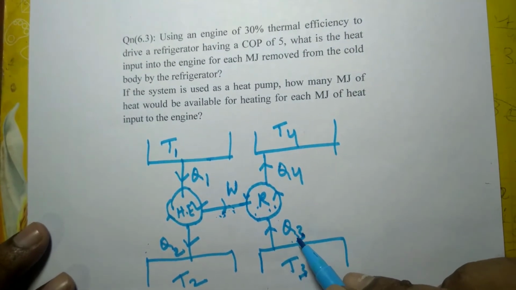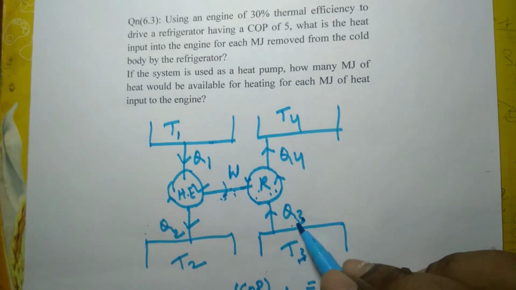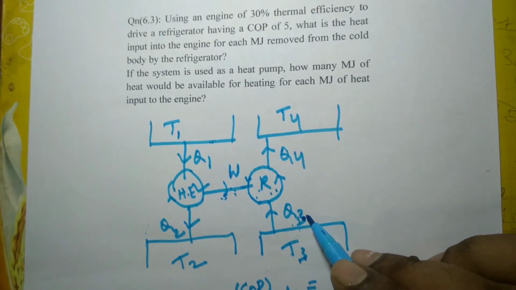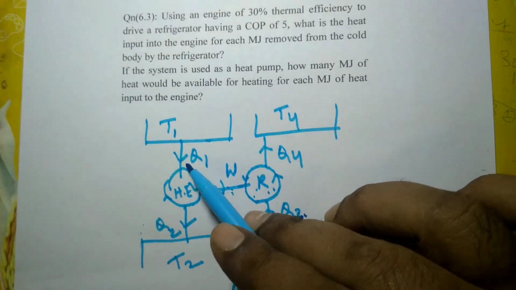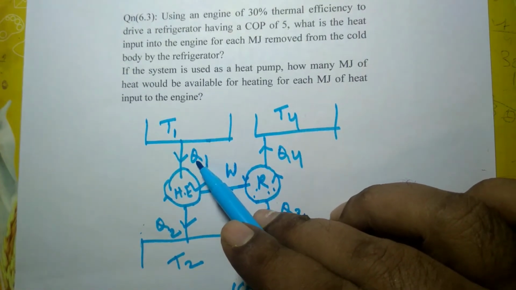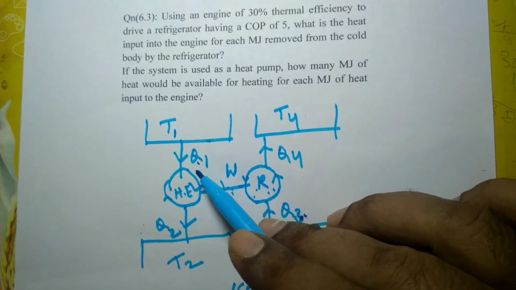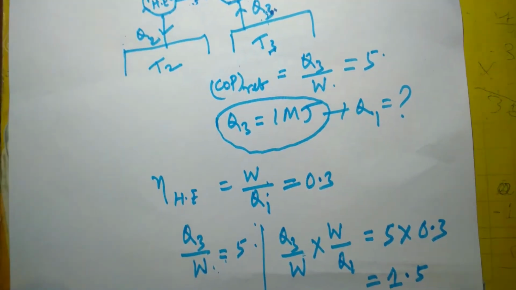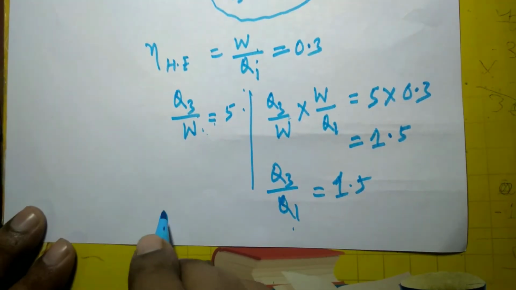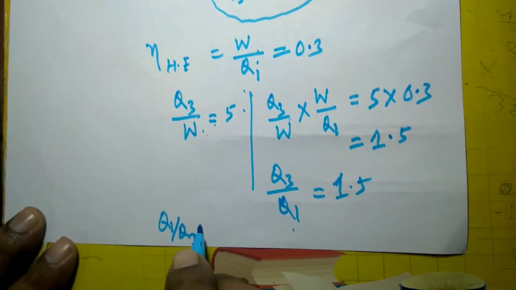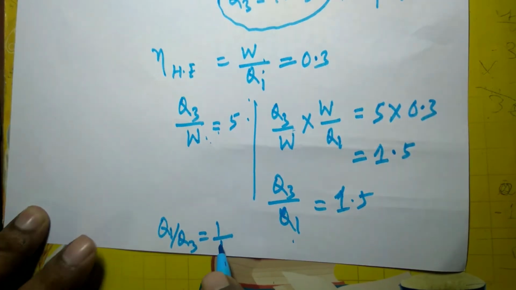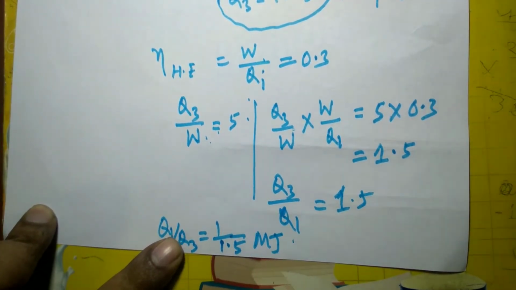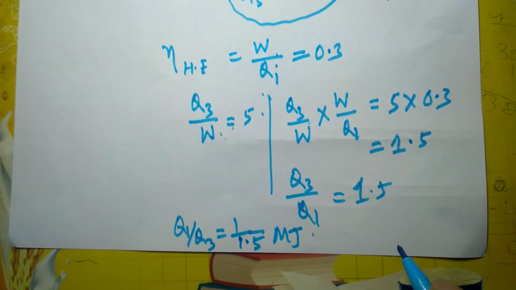This is the heat energy removed from the cold body, that is Q3. अगर Q3 1 मेगाजूल है तो व्हाट इज द अमाउंट ऑफ Q1? This has been asked. So we are required to find out Q1 by Q3. If Q3 by Q1 is 1.5, then Q1 by Q3 will be 1 by 1.5 megajoule.